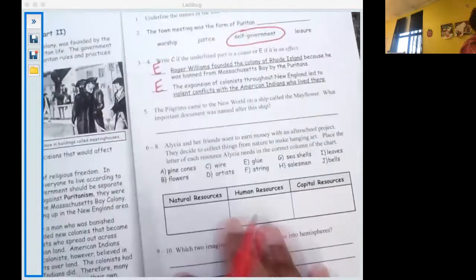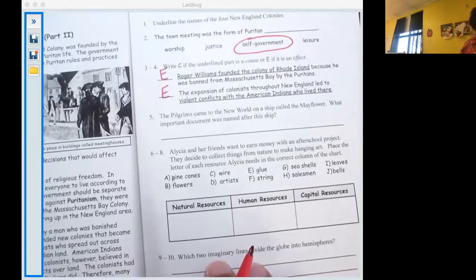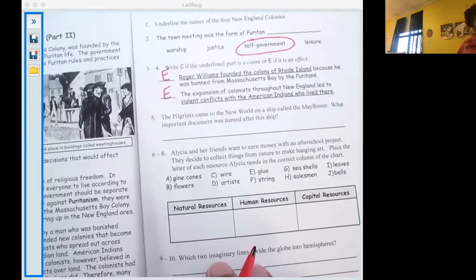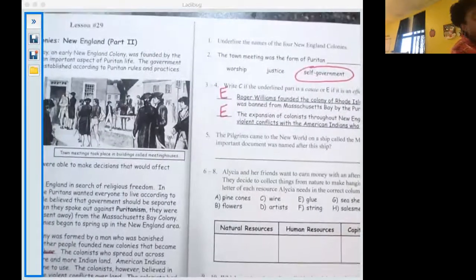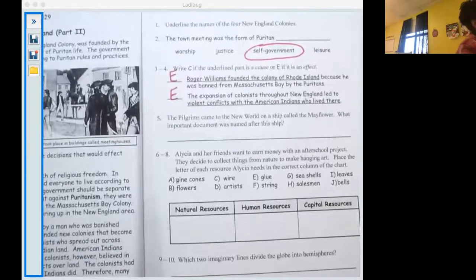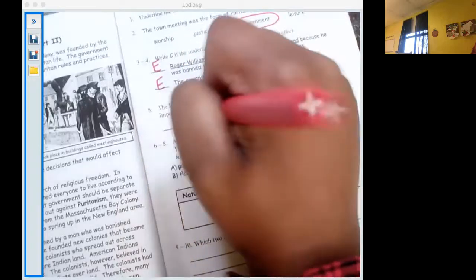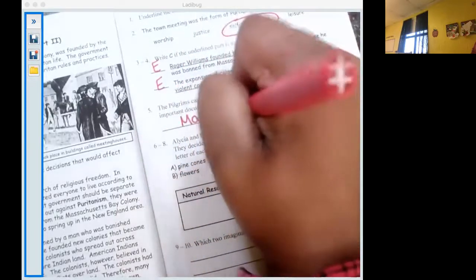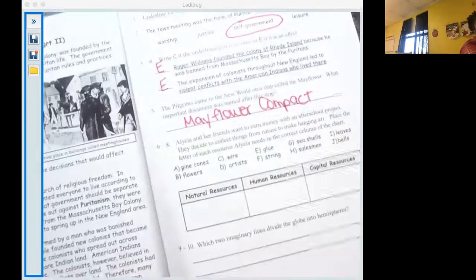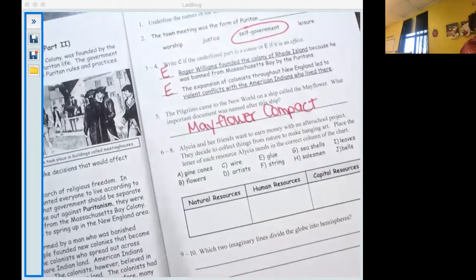All right. Number 5. The Pilgrims came to the New World on a ship called the Mayflower. What important document was named after this ship? I think that this was in lesson like 27 or something like that. So your brain may not remember, but that would be the Mayflower Compact. And we are going to talk way more in depth about the Mayflower Compact here in just a couple of weeks, certainly before Christmas.